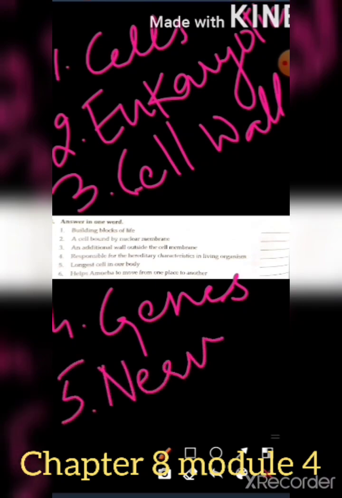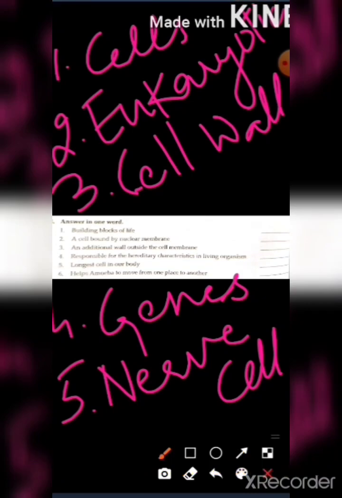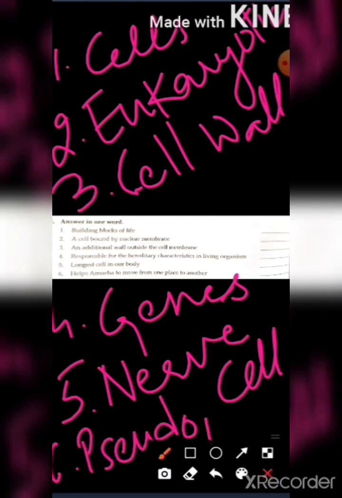It is present in your brain. So nerve cell. Then sixth, helps amoeba to move from one place to another. That is pseudopodia. So sixth one will be pseudopodia, that is false feet, and it helps in movement of amoeba.